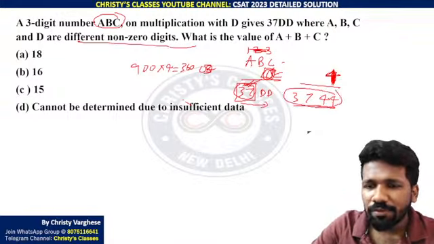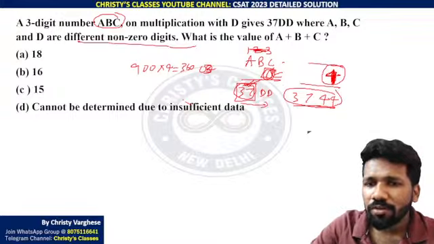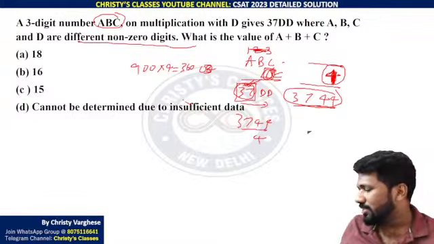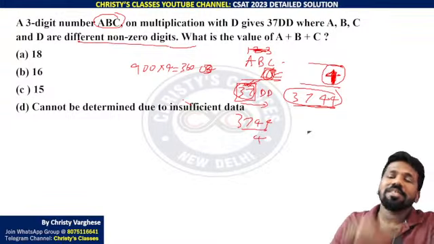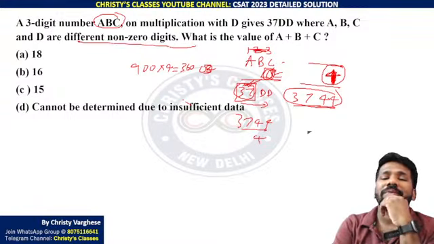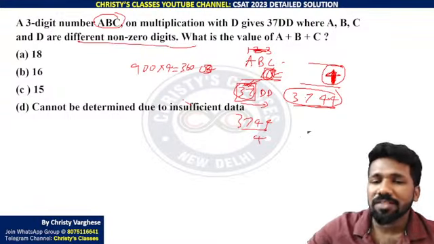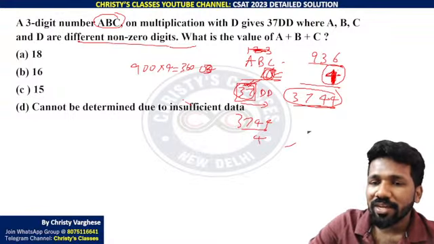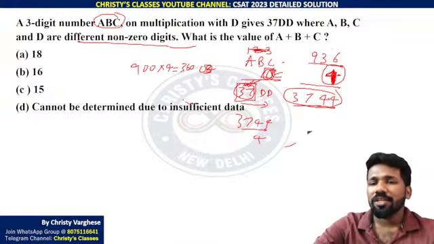So 3744 divided by 4, you will get ABC, na? Your mental math skills will help you there. 3600, one-fourth is 900. 144, one-fourth will be 36. 900 plus 36, 936. So you will get 936. Is this satisfying all the conditions?